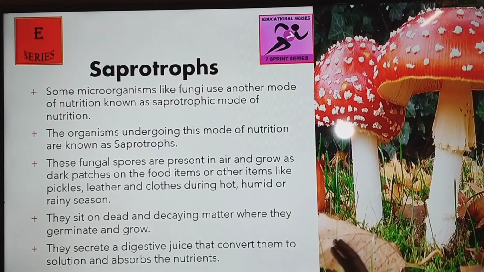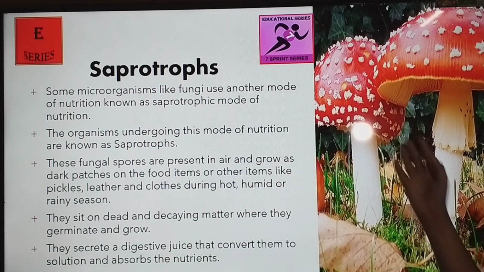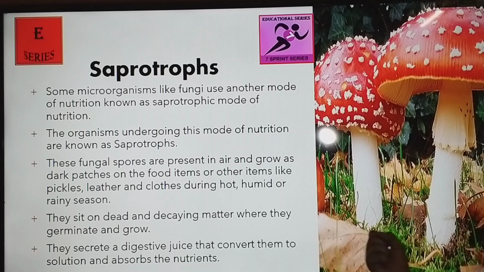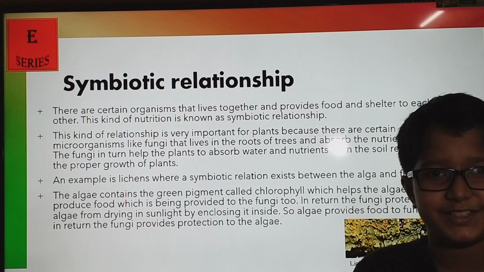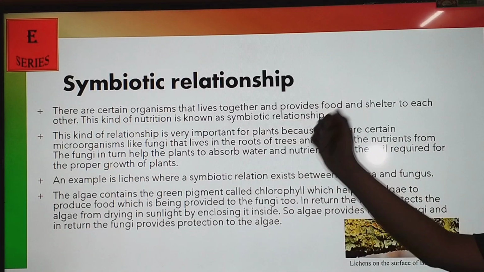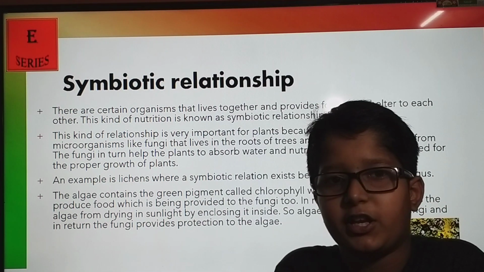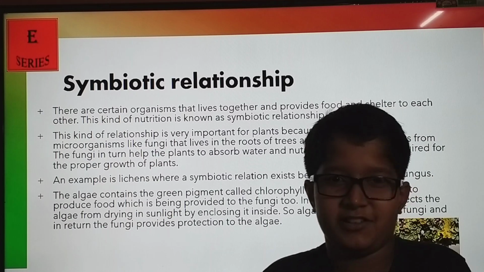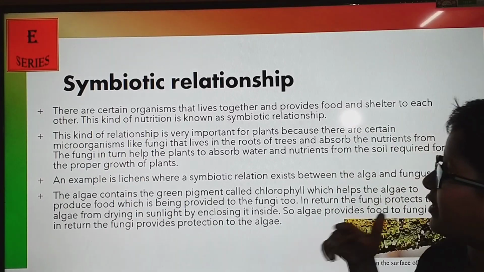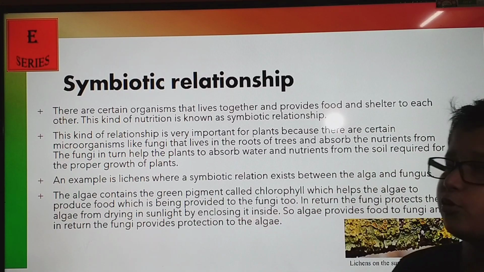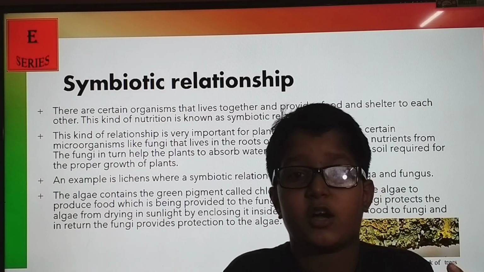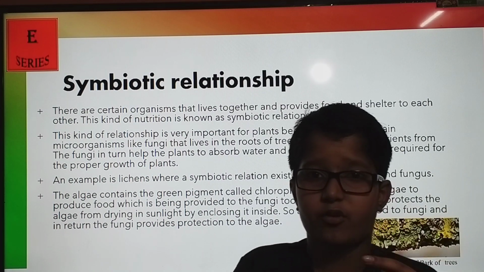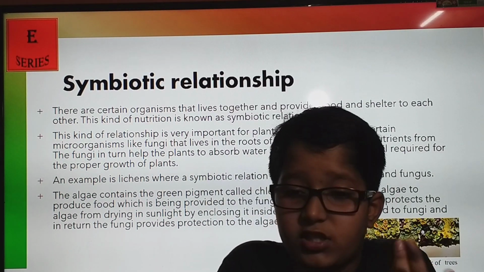Yuck. These are mushrooms, and the fungi are there on it. Symbiotic relationship. Now what are symbiotic relationships? You must have seen Venom in the Marvel movies. Yes, it's a symbiote. Like you saw, Venom was acquiring a host, and they were both living together. It was a benefit for the host and the symbiote.